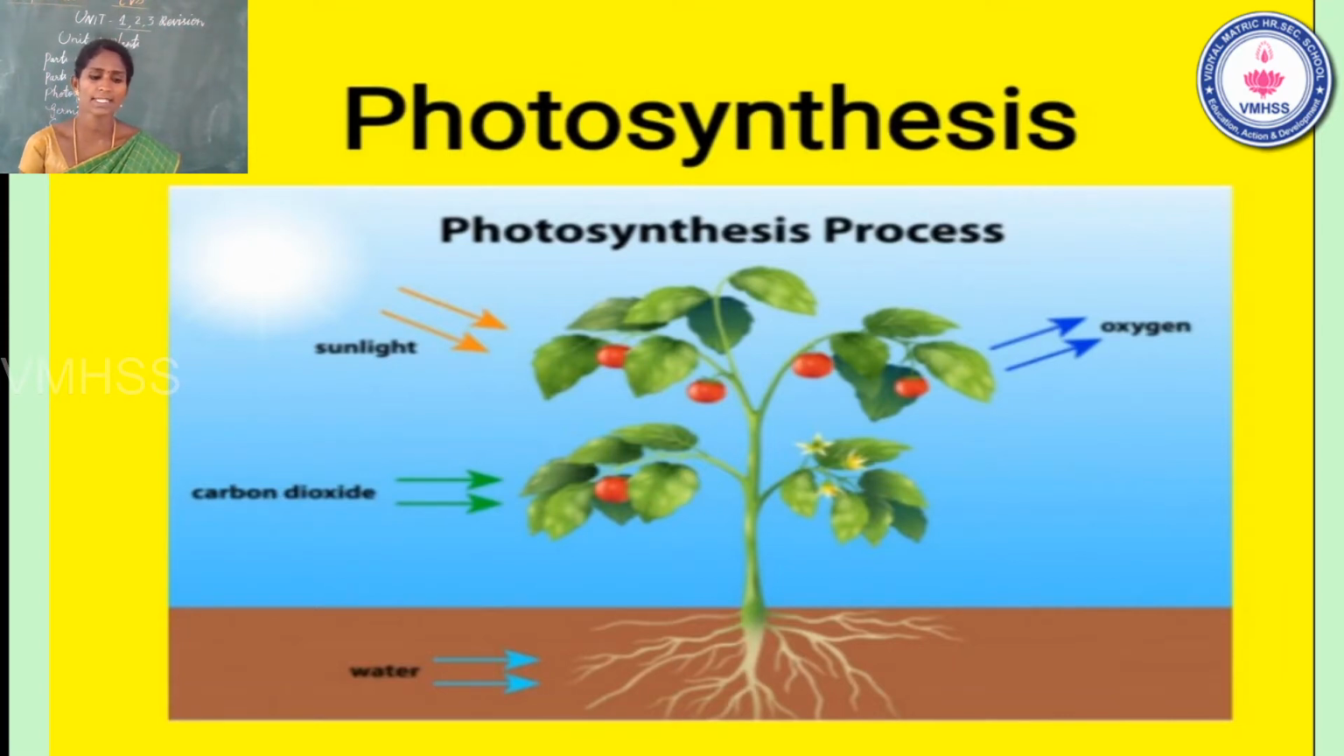What is meant by synthesis? Very good, to mix two or more things. Two or more things means, see the slide: carbon dioxide, sunlight, oxygen, water. Carbon dioxide and water are the things mixed together to make plants make their food in the leaf part. This method is called the photosynthesis method.